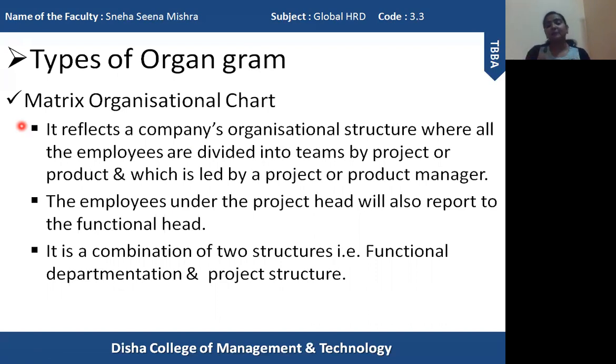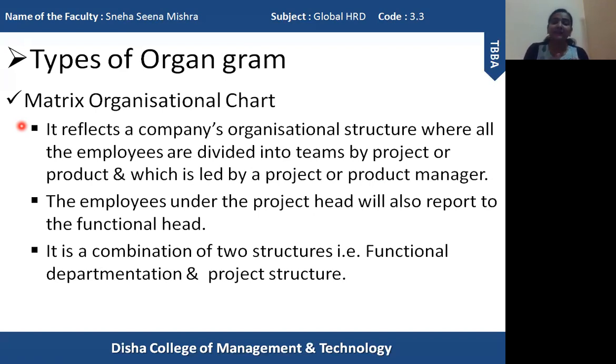Now these companies also have many projects. So usually what happens, this type of organizational chart reflects the company's organizational structure, where all the employees are divided into teams by project or product.